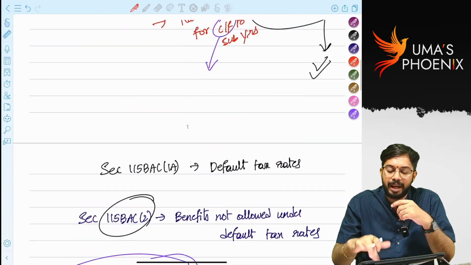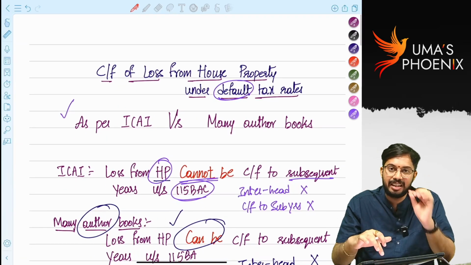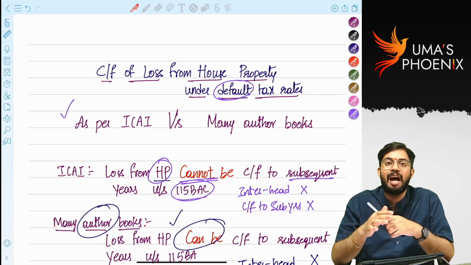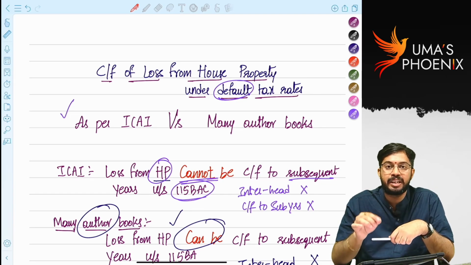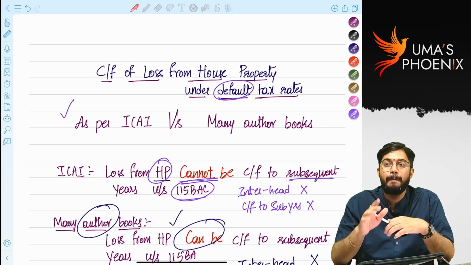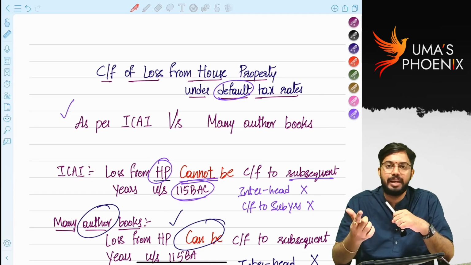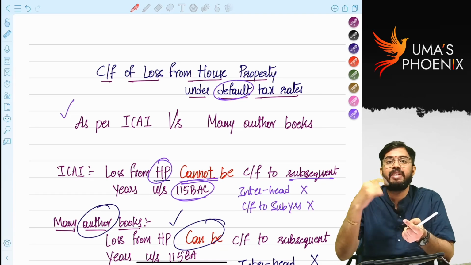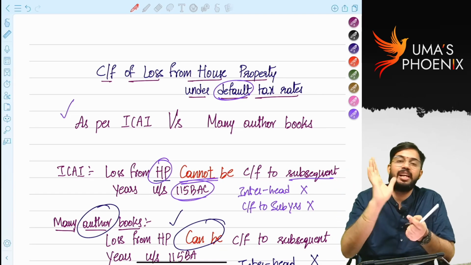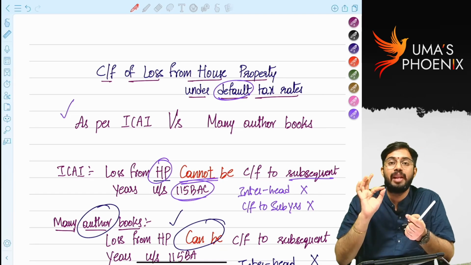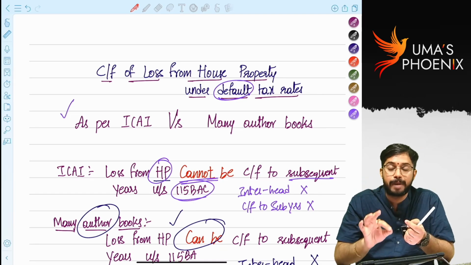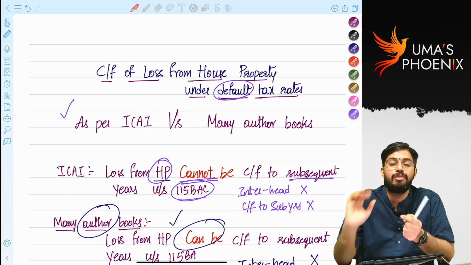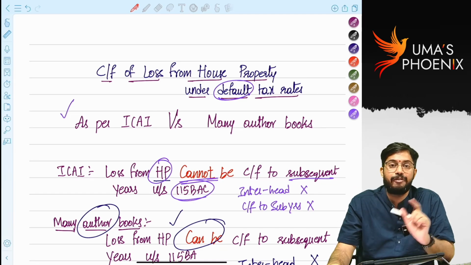So the view taken by ICAI is correct. The reason is many other books have given interpretation as per 115 BAC2, but they did not give interpretation with regard to 115 BAC2 in conjunction with 115 BAC3. So when you read 115 BAC2 combined with 115 BAC3, you will clearly understand loss from let out property, loss from house property cannot be carried forward to subsequent years under default tax rates.